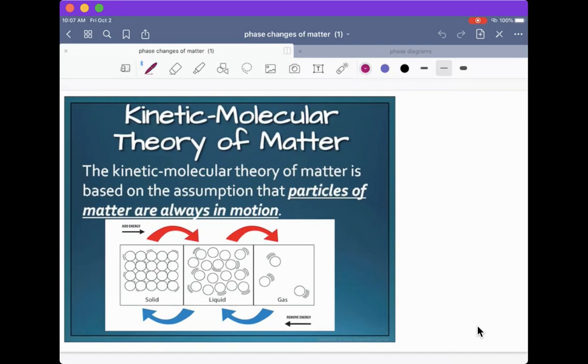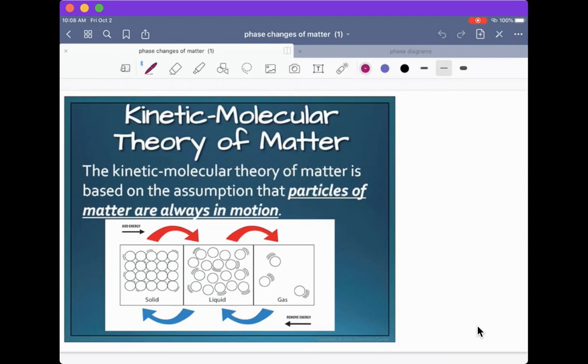The movement is going to vary based on the amount of energy that is put in or absorbed by a substance. So solid is going to have the least amount of kinetic energy. It's got the least amount of movement. Now, we are always under the theory that matter is constantly moving. So matter is always in constant motion. Once it stops moving, we are in the theoretical realm of it no longer existing. Okay, so think of it as if matter stops moving, it's no longer matter. So it's always got to be moving.